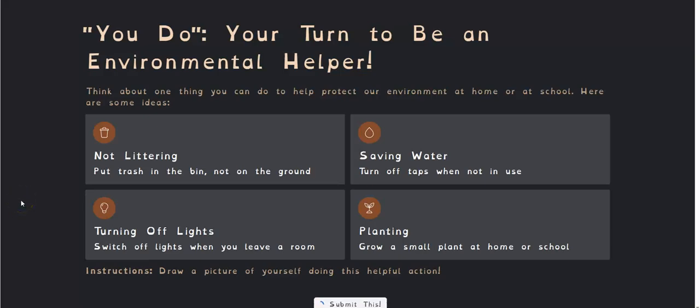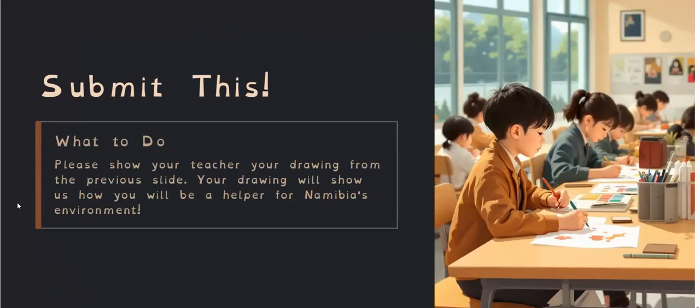Now let's look at an example of dirty and clean. So we need to show our teachers your drawing from the previous slides. You need to have two drawings. One of a forest and one of you doing something helpful for the environment. Your drawing will show us how you will be a helper for Namibia's environment.